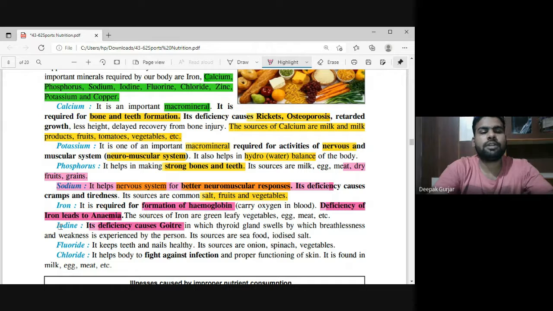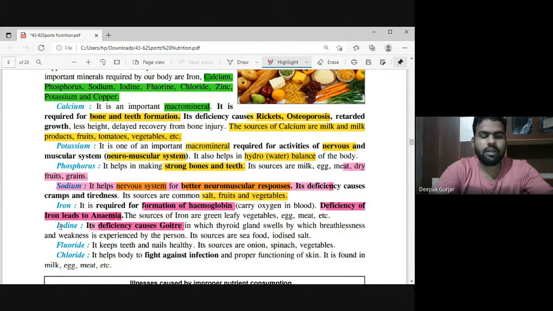When we talk about potassium, potassium is also a macro mineral. It is very important for the neuromuscular system. It maintains our water balance. Phosphorus also helps in making strong bones and strong teeth, and its sources are milk, egg, meat, dry fruits. Sodium, as I told you, helps in memory retention. It acts for the nervous system and definitely for the neuromuscular system also. The deficiency of sodium leads to cramps and tiredness.